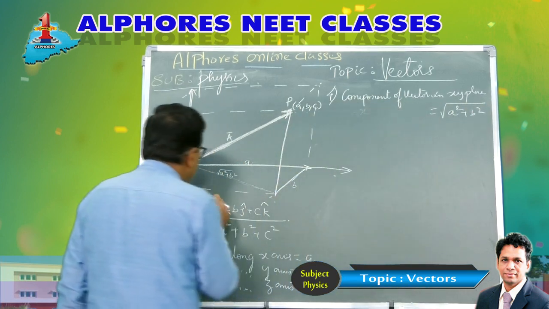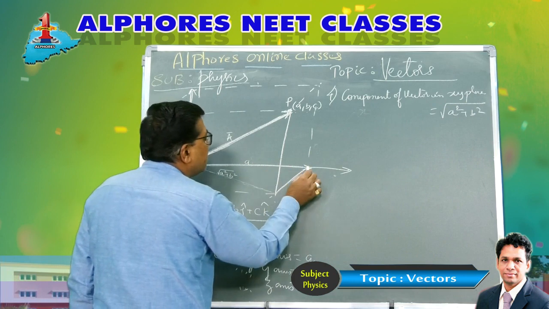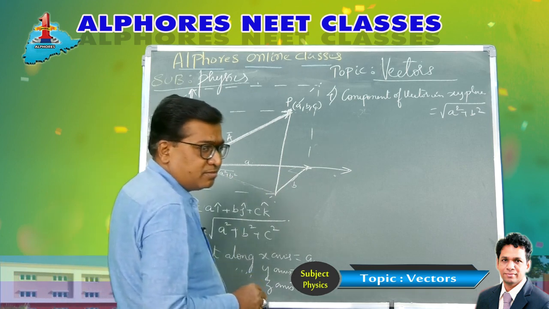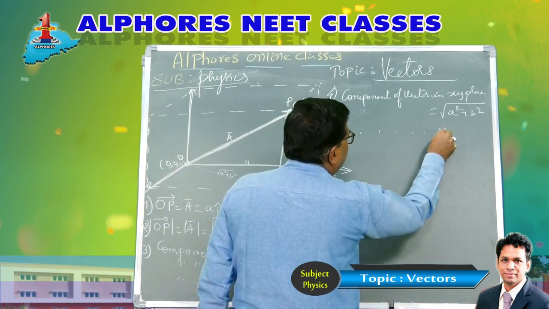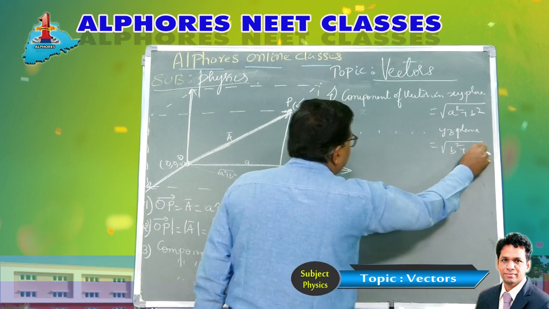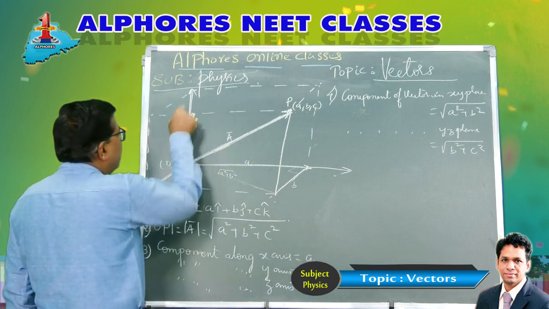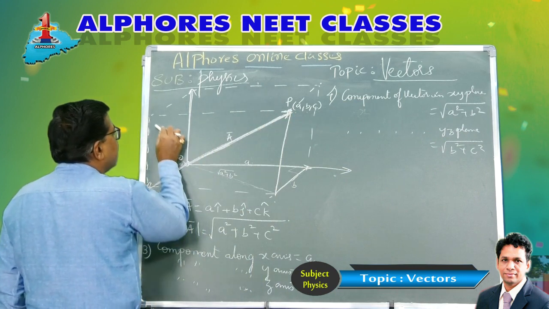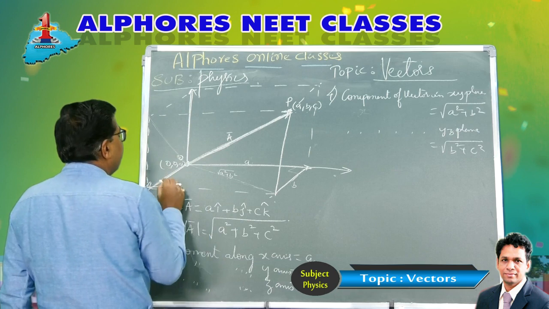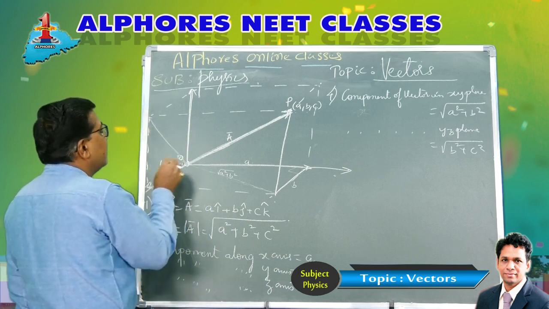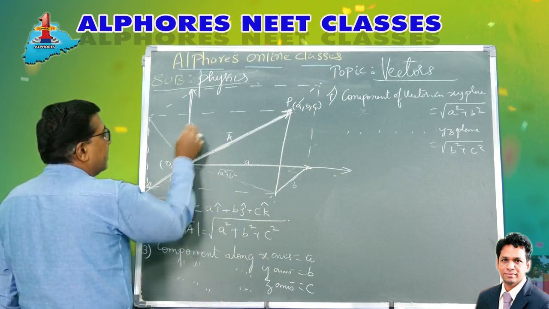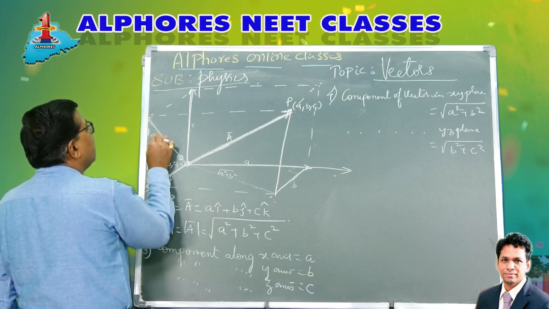So it is the xy plane, this is x and y. So Ai plus Bj, these two are actually perpendicular, right? This is root of A square plus B square. Similarly, the component of the vector in the YZ plane comes out to be root of B square plus C square. It is Y and Z. In the YZ plane, if you take the shadow, this is the shadow of this vector on this plane. So it is B and this is C. This is A units, this is B. Parallel to it, this is B, and it is also C. So B and C, this is under root of B square plus C square.